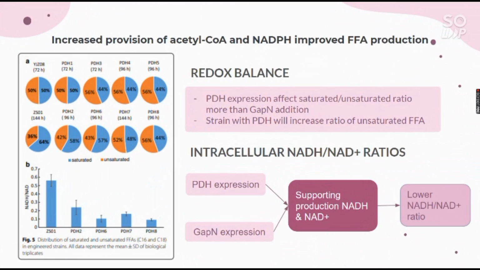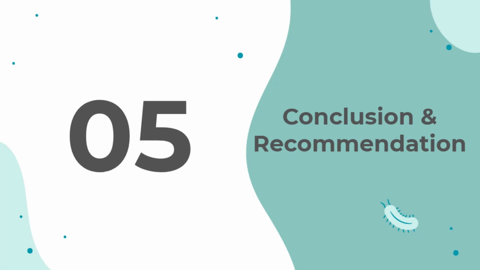Application of PDH will help increase the ratio of unsaturated fatty acid, while GAPN will induce a more saturated ratio. Based on the result, if PDH and GAPN are combined, the unsaturated ratio was highly increased, thus implying a higher influence of PDH than GAPN on redox changes. The low NADH and NAD+ ratio, which was seen with higher unsaturated fatty acid production, originates from PDH and GAPN expressions that support the production of NADH and NAD+.